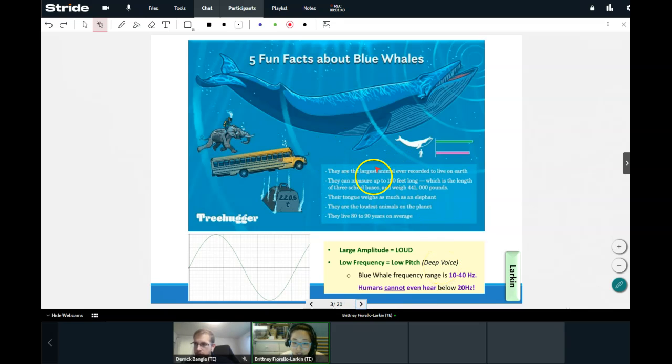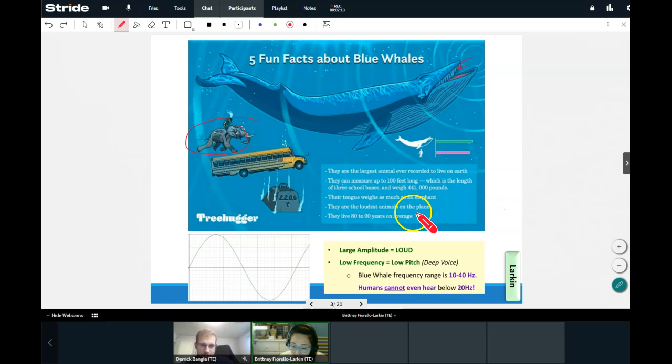So just some quick facts about blue whales. Blue whales are the largest animal ever recorded to live on Earth. They can measure up to 100 feet long, which is 3 buses. So not just one school bus, but 3 school buses. And they can weigh 441,000 pounds. That's a big whale. Their tongue weighs as much as a single elephant. Their tongue is so heavy it weighs as much as an elephant.